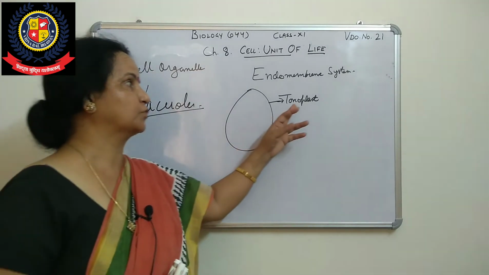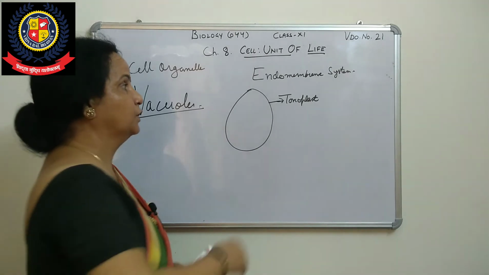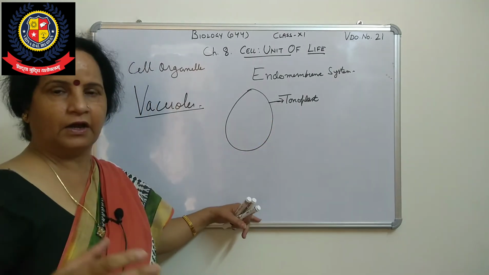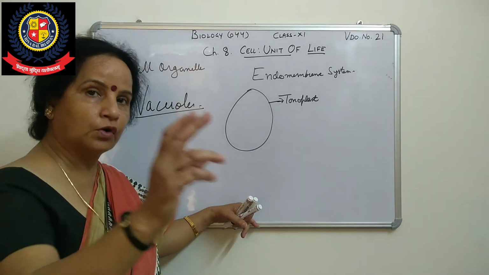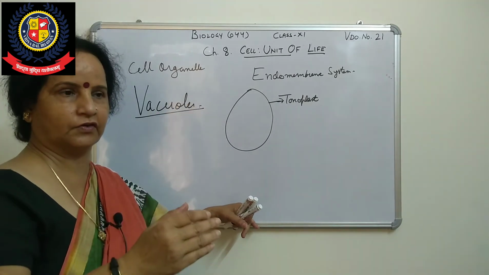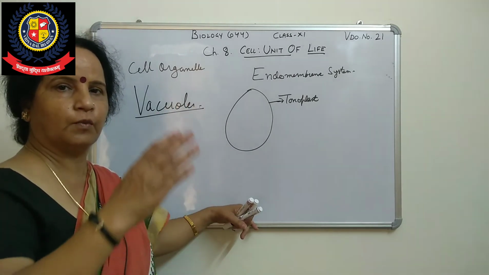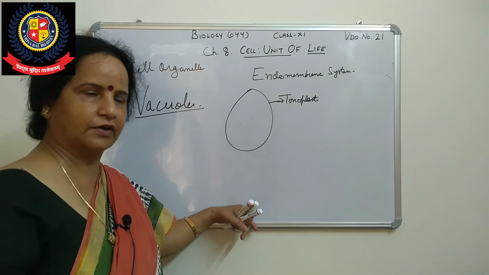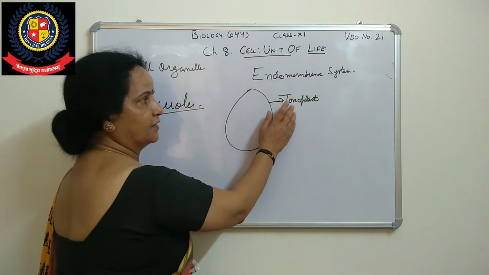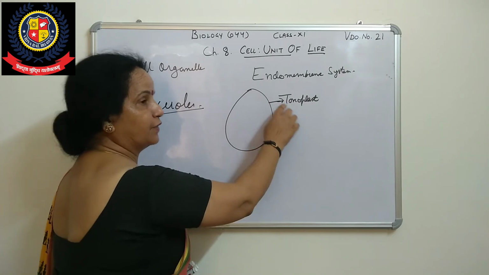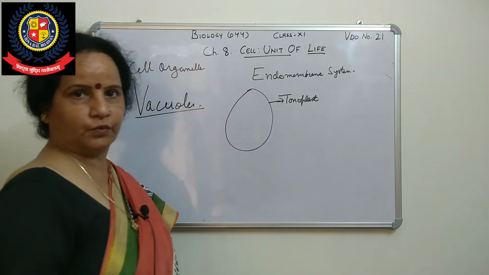But here, this tonoplast helps take ions from low concentration to high concentration, while in normal conditions molecules move from high concentration to low concentration. It will facilitate transport against the concentration gradient.